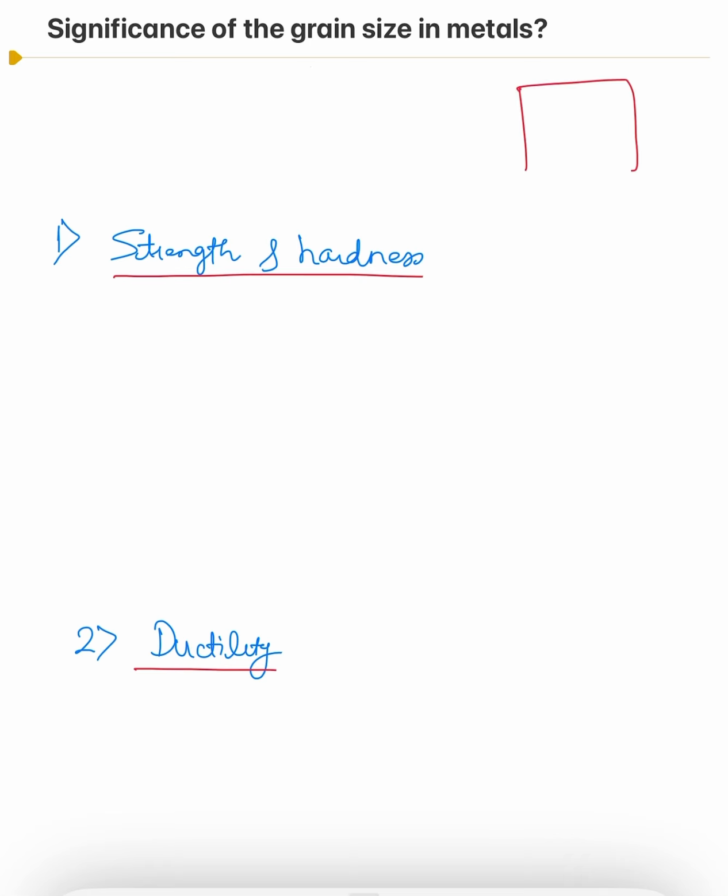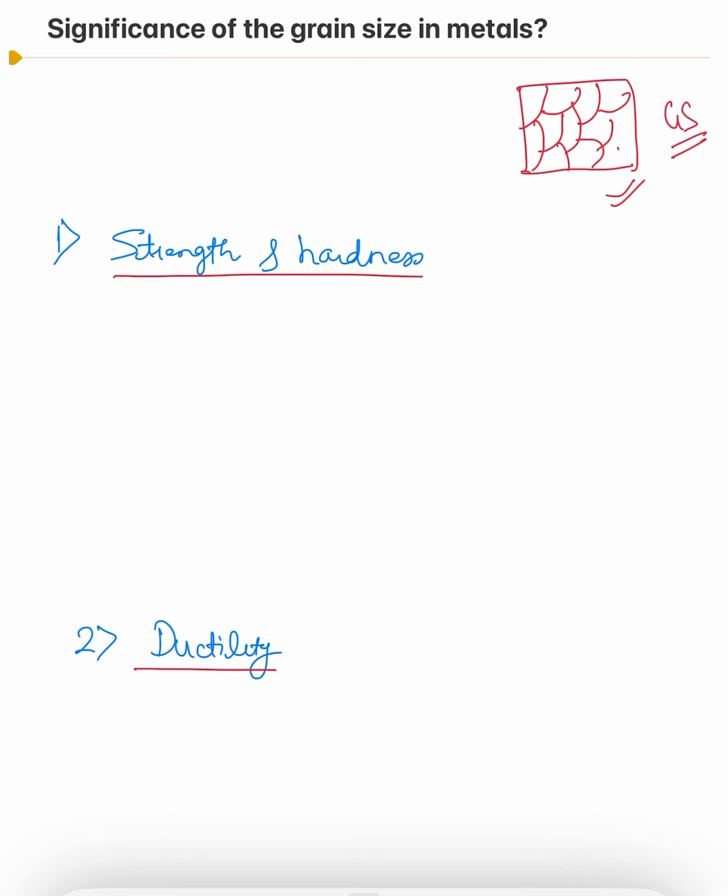So let's suppose here you have a polycrystalline material which is having different grains. The grain size is the average diameter of these individual grains within this polycrystalline material, so that we call grain size.